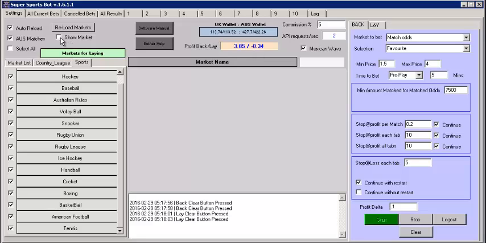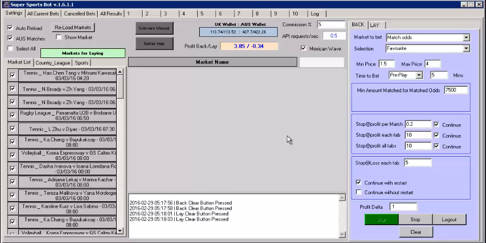Okay, show market. If I click in here, show market, it will show these games in here with the markets. Now that does boost the API request. There's no need to show the market. The bets will still be made without any market showing in here. But if you want to see what the price is on, if we just click on this tennis one at the moment, show the market.